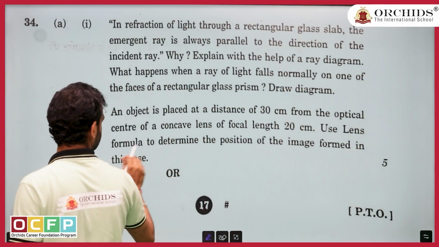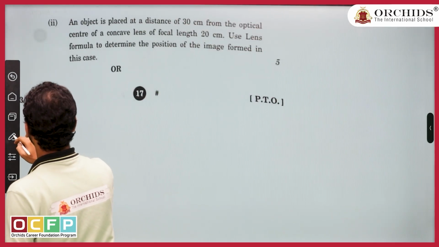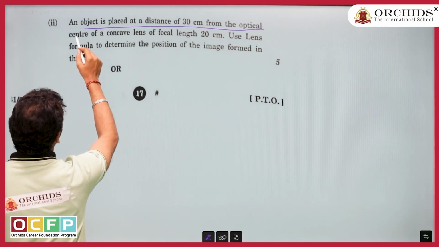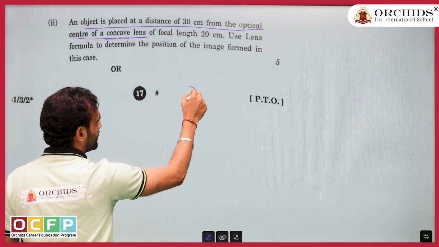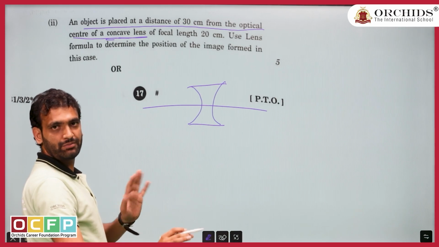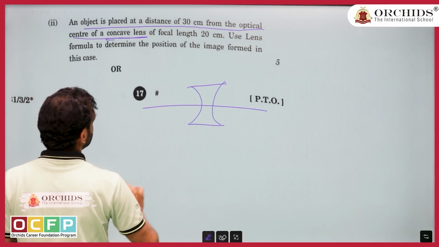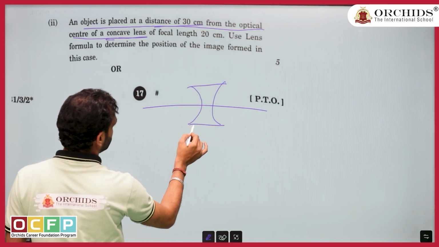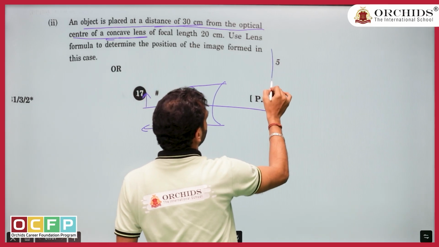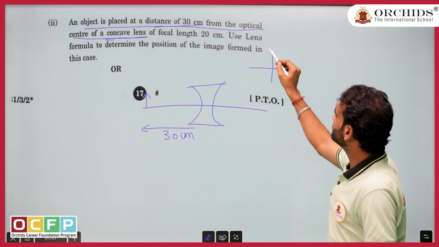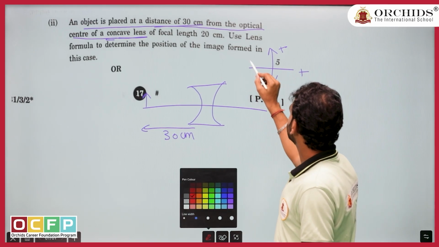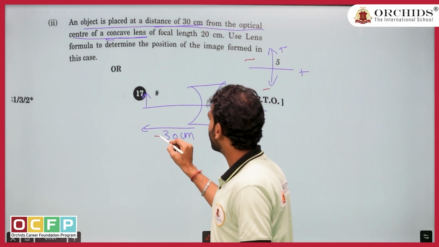I think I had kept this in another slide. Yes. The question is this. An object is placed at a distance of 30 centimeter from the optical center of a concave lens. Concave means this. Now it is a lens, so I will draw a lens. A rough diagram is required because they are not asking for a ray diagram here. Distance of 30 centimeter means from here there is an object at 30 centimeter. I think you know very well that if I go upside it is positive, if I come this side it is positive, but if I go opposite to it, this side, it is negative. So this is minus 30.